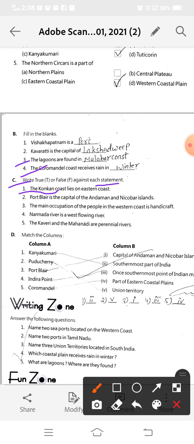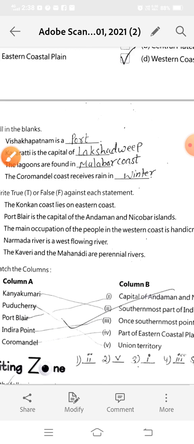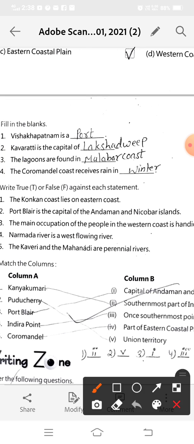Have you all thought? No, this is false. The Konkan coast lies in the western part of India. The upper part of the western coast is known as the Konkan coast. So our first statement is false. Now the second is, Port Blair is the capital of Andaman and Nicobar Islands. So this statement is true.